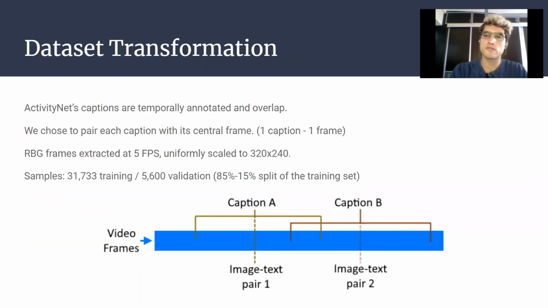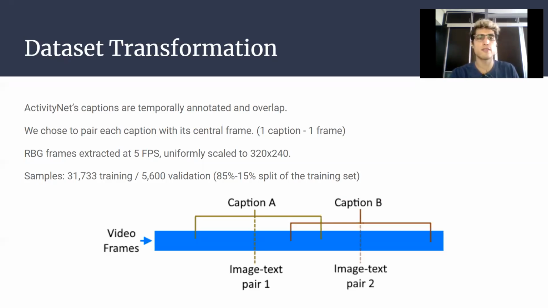The dataset transformation is fairly simple. ActivityNet's captions are temporally annotated and they overlap in some places. In order to solve this overlapping and have uniqueness in both the frames and the captions, we chose to pair each caption with the central frame in their temporal dimension.